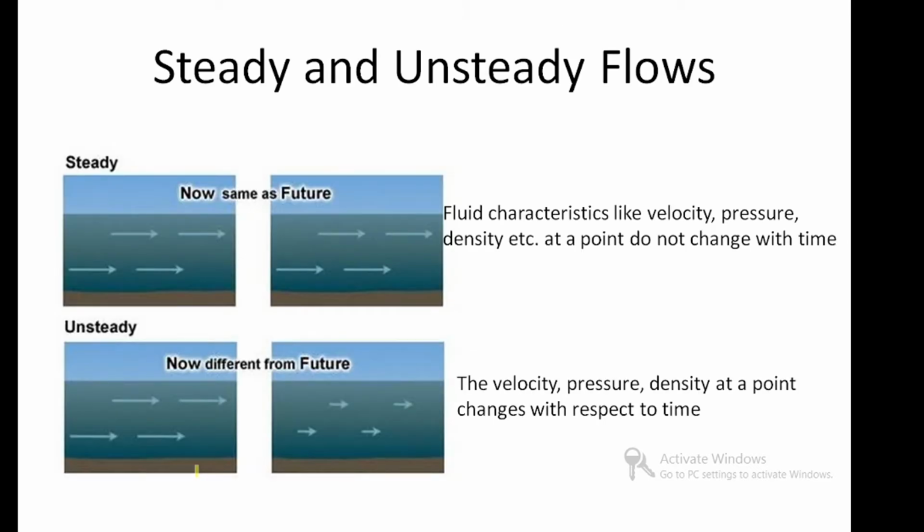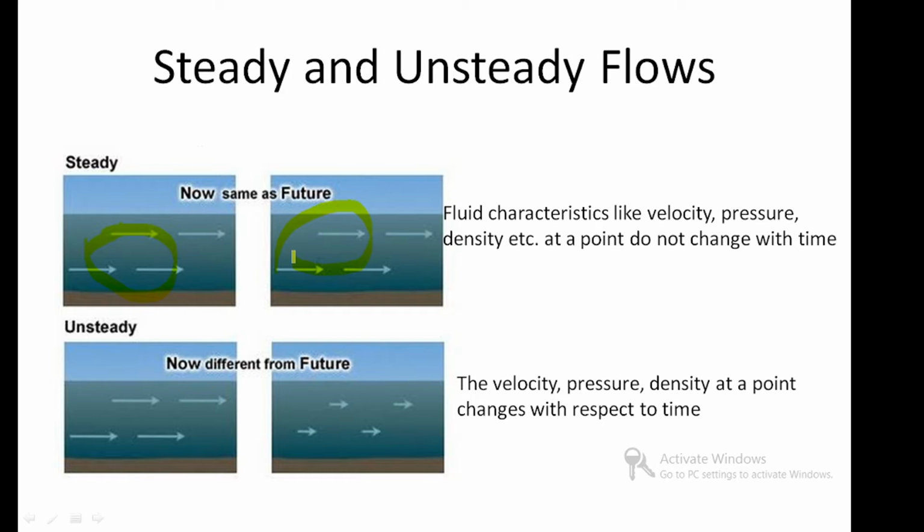You see that this is the current situation of flow: the velocity, pressure and density. The density for incompressible fluid is the same, but other fluid characteristics like velocity and pressure can vary. If we go for a compressible flow, consider density. If we go for incompressible flow, don't consider density. Density is the same for incompressible fluid. Here is the current situation and this is the future. If both are the same, velocity and pressure, that is called a steady flow.